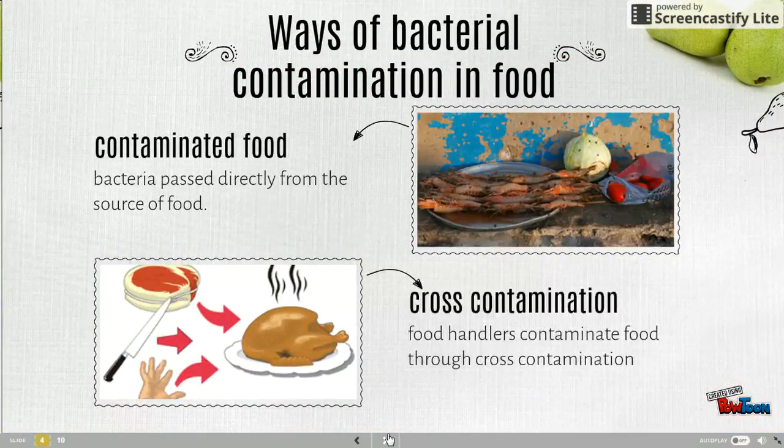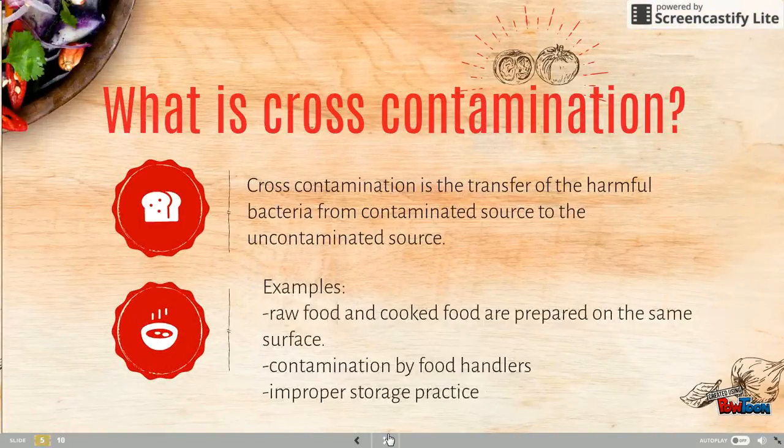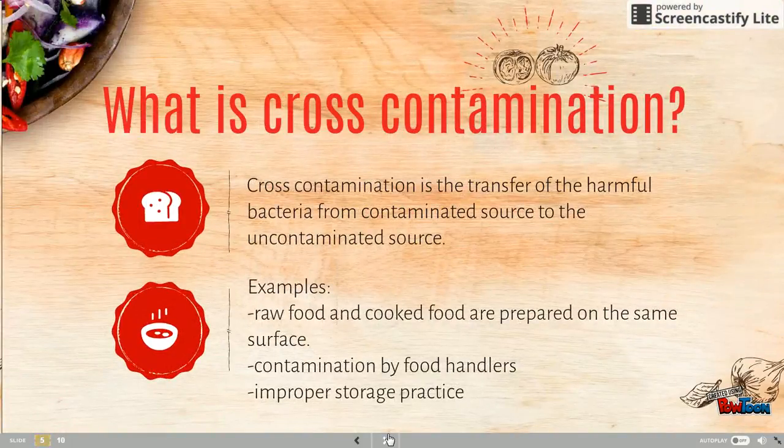Ways of bacterial contamination in food. Contaminated food, where bacteria pass directly from the food source. And next is cross-contamination, where food handlers contaminate food. So what is cross-contamination? It is the transfer of harmful bacteria from a contaminated source to an uncontaminated source.